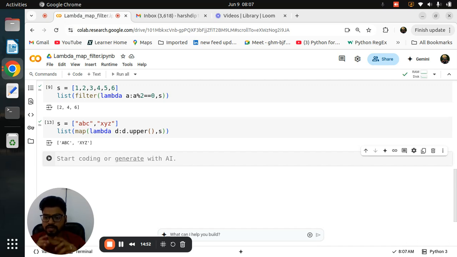lambda, map and filter. I'm really sorry for making the video too lengthy, but this is very important, so you can watch again if you don't understand. Simple thing is, remember, lambda is an anonymous function. Whenever we have an iterable object, you can use the map and filter.